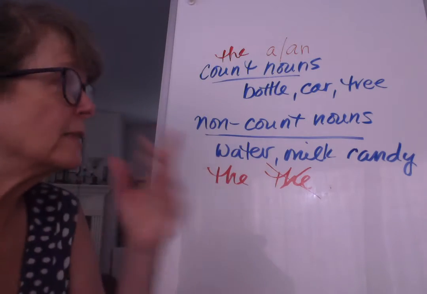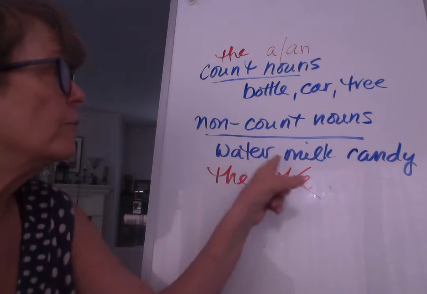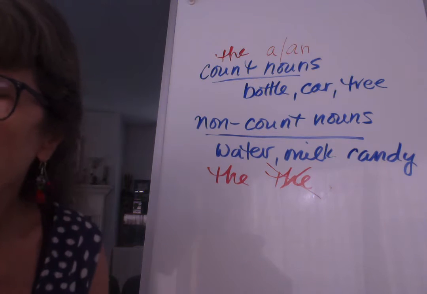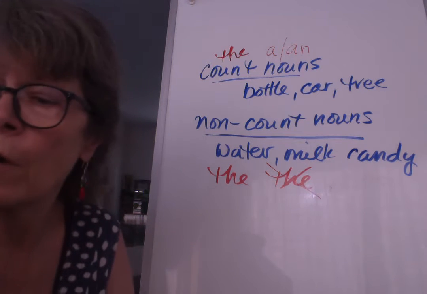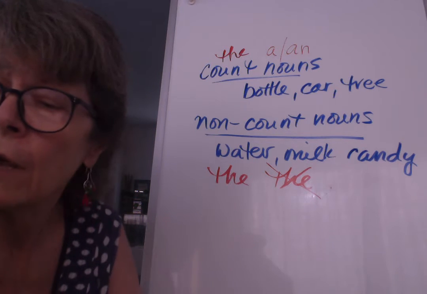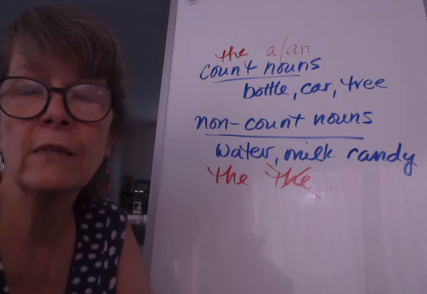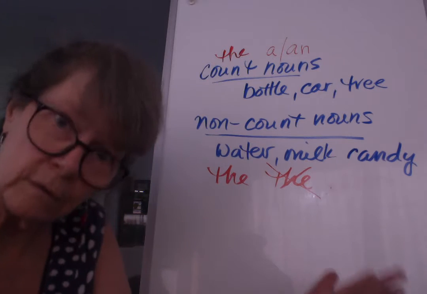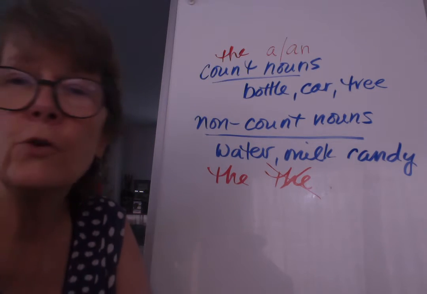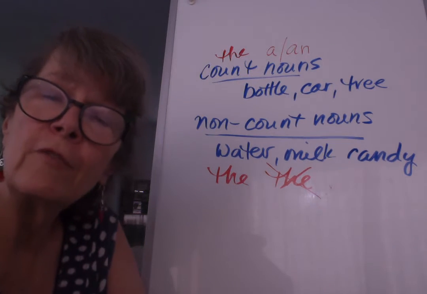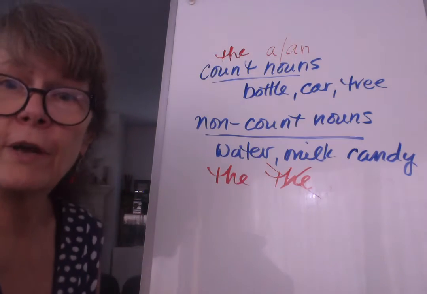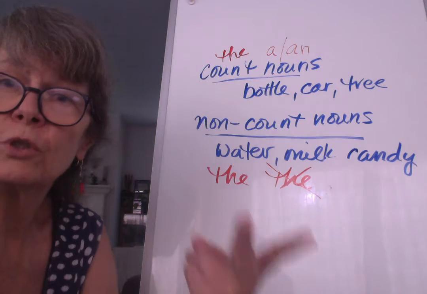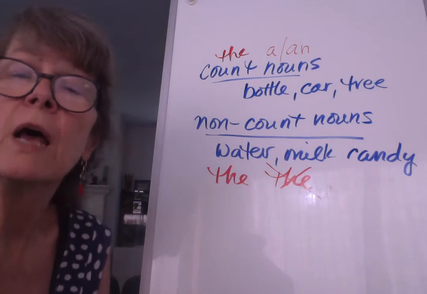As you've seen, we can't say, give me a candy, give me a milk. But I can use a with count nouns. I need a bottle of water. Bottles can be counted. I need a glass of milk. Glass. We can count glasses. You couldn't say, give me a cheese. Cheese is a non-count noun. We can't say 1 cheese, 2 cheeses, 3 cheeses, 4 cheeses.